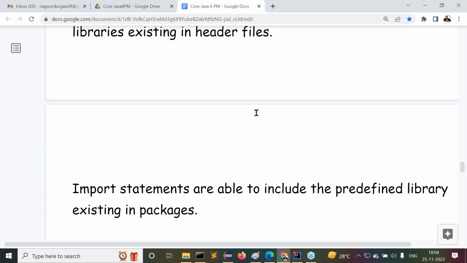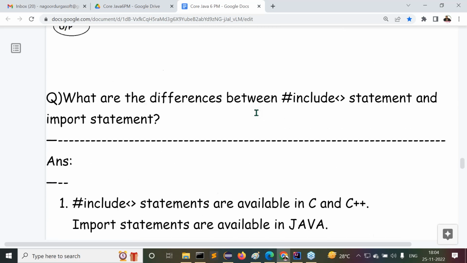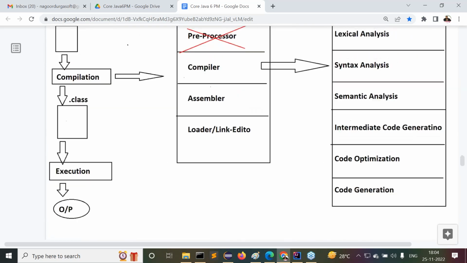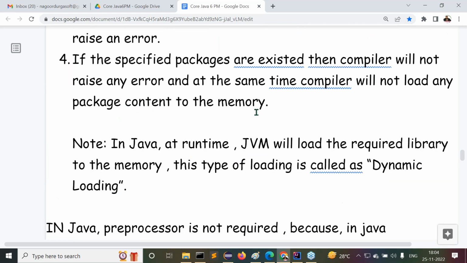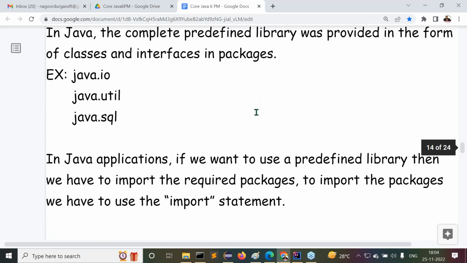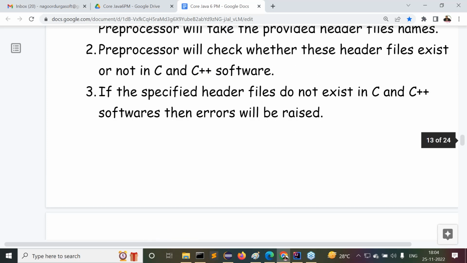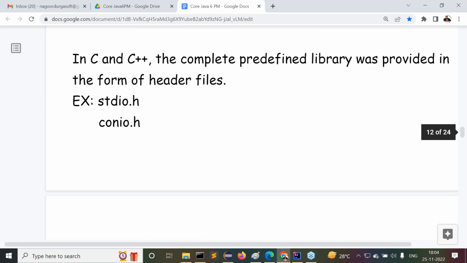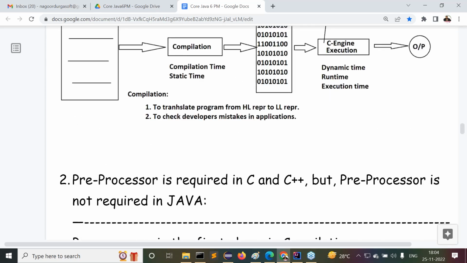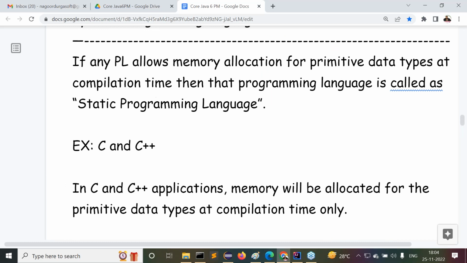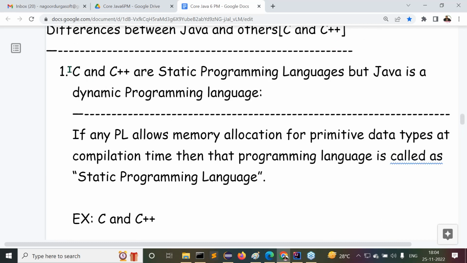In the last session, we started the differences between Java and other programming languages. Overall, three differences we completed. What is the first one? C and C++ are static programming languages, but Java is a dynamic programming language. Reasons you already understood.